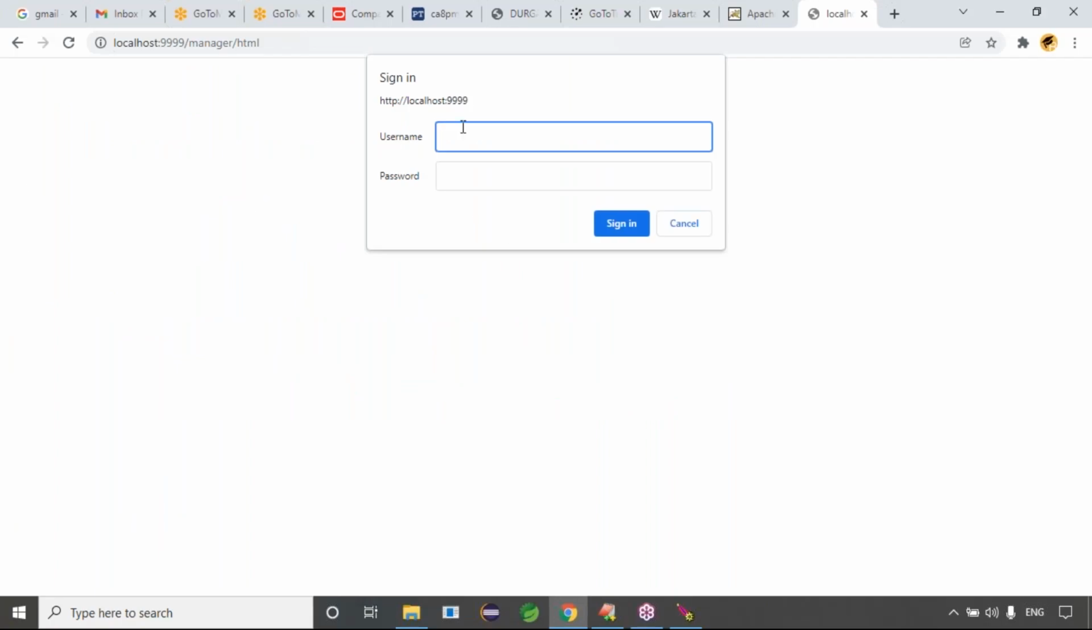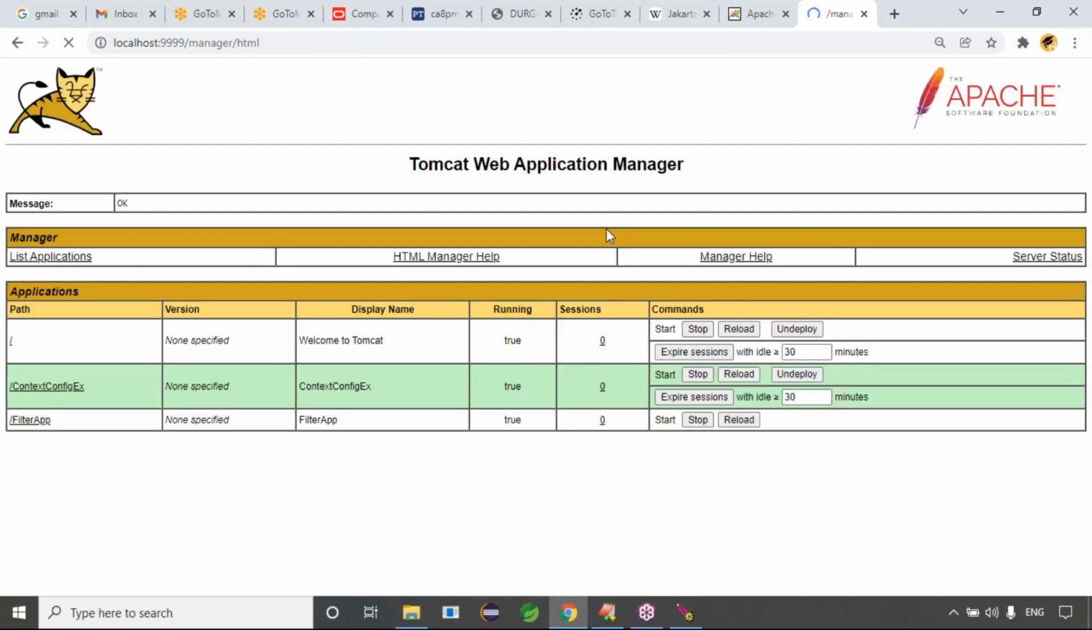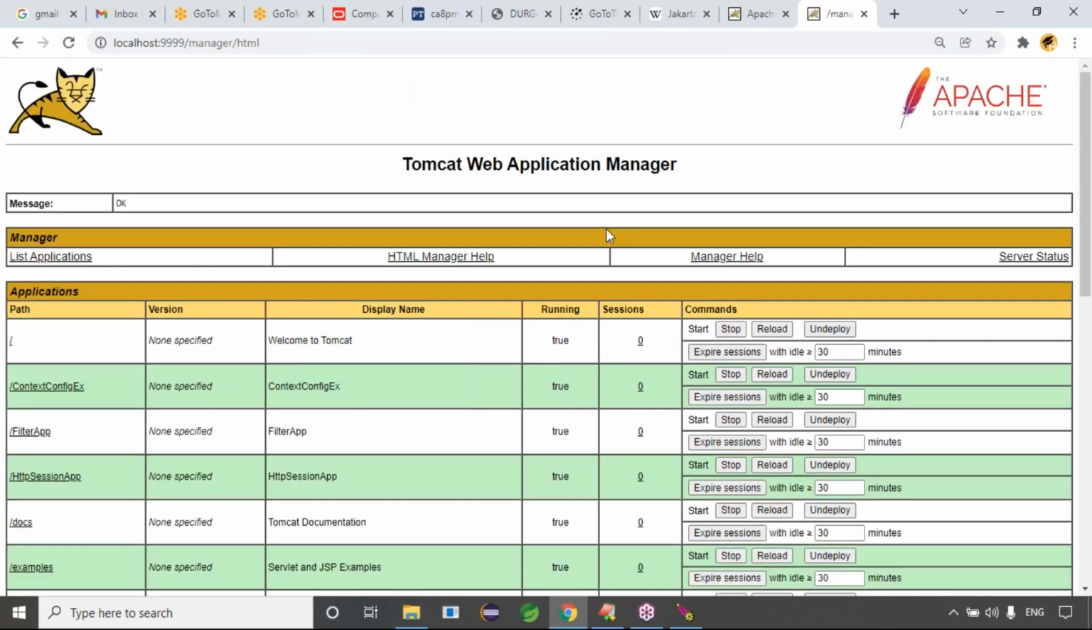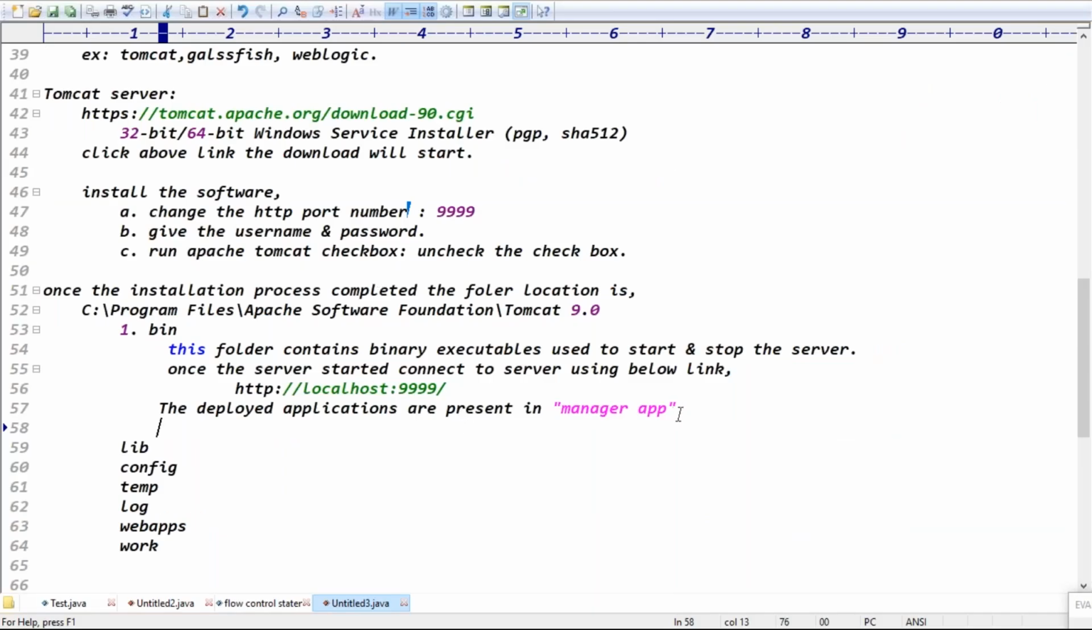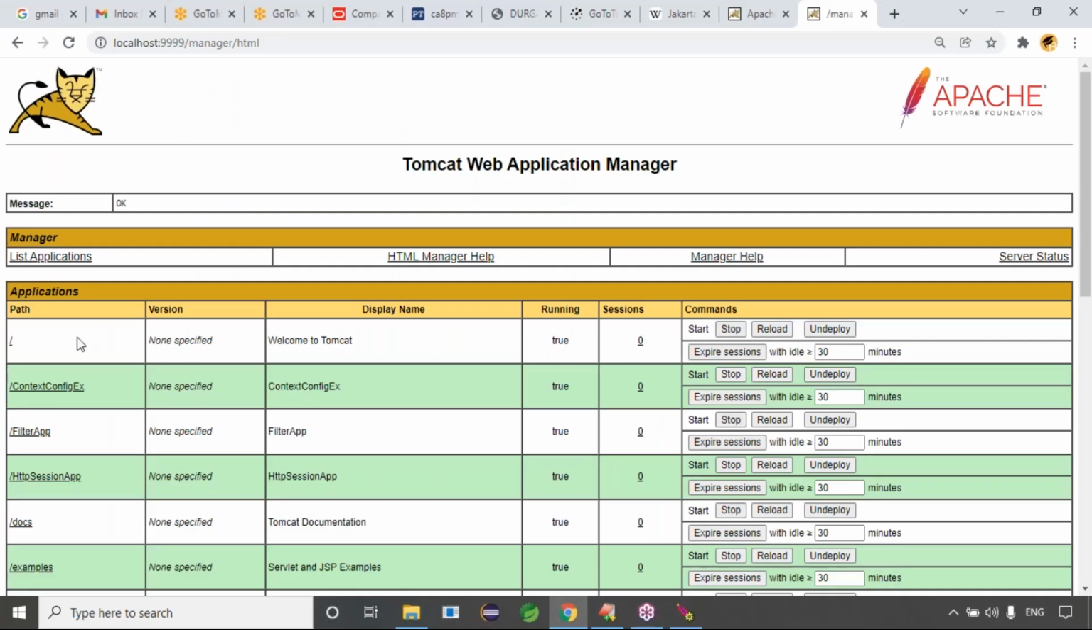Once you open the Manager App, click on sign in. Guys, you give the username and password. In my system, I gave the username and password as tomcat and tomcat, right? The deployed applications are present in the Manager App. Enter the username and password. Once they are entered, the list of applications is shown here, right?